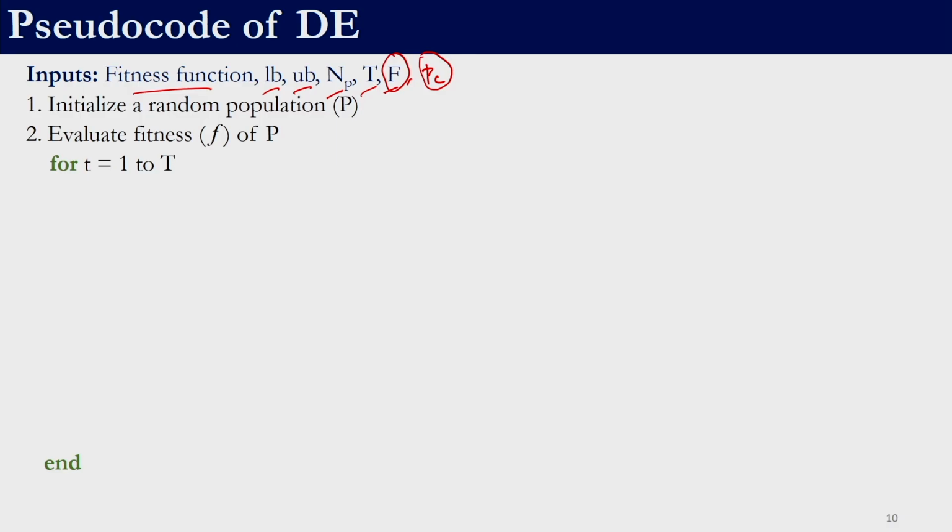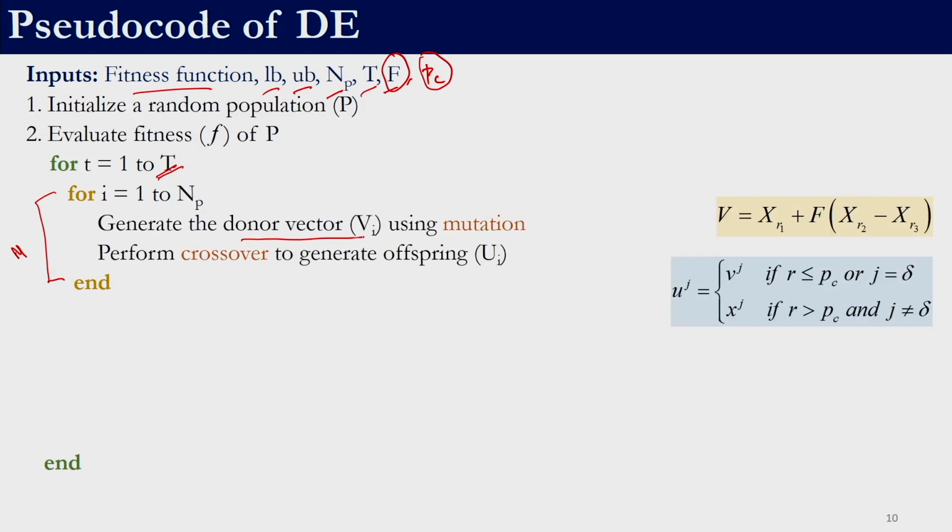Then we begin the iteration loops. A set of steps have to be repeated for t times. So, again here we are taking the number of iterations as the termination criteria, but it can be any other termination criteria also, right. Then the next step is to perform mutation for all the solutions. So, we have this for loop, right. So, this is our mutation loop, for i is equal to 1 to NP. So, each member is going to undergo mutation. We need to generate the donor vector, right. So, the donor vector is going to be generated using 3 random solutions XR1, XR2 and XR3. This Vi indicates that for each solution in the population we generate a donor vector.